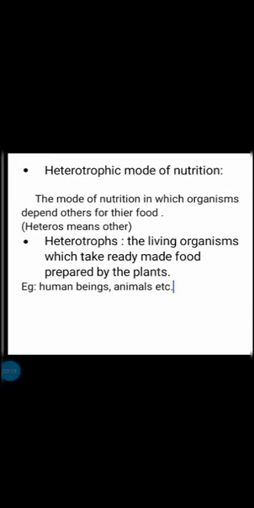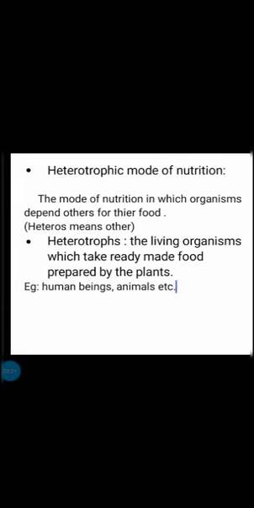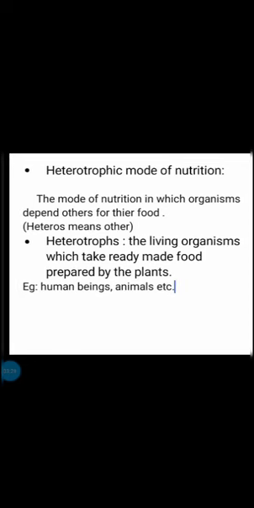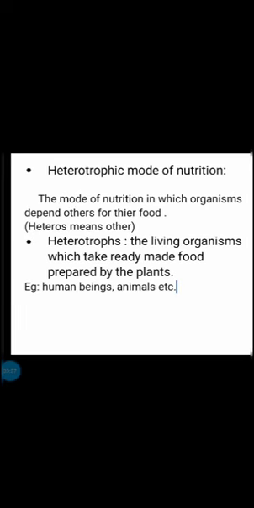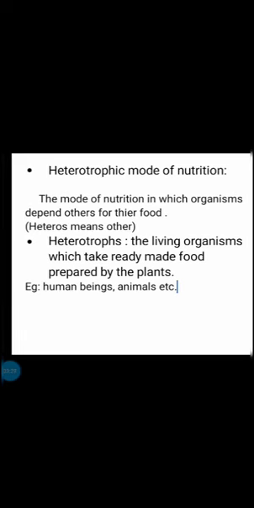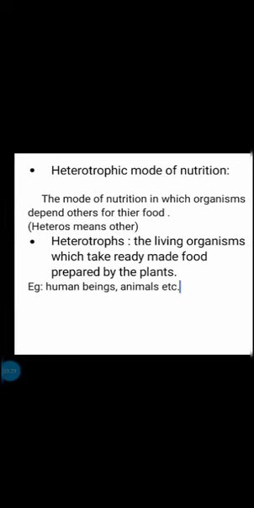Now we can move to the second mode of nutrition. It is heterotrophic mode of nutrition. The mode of nutrition in which organisms depend on others for their food.